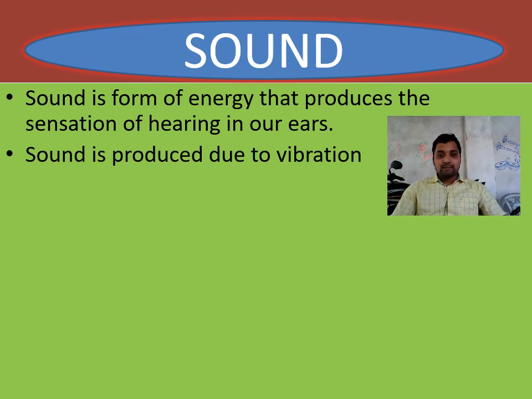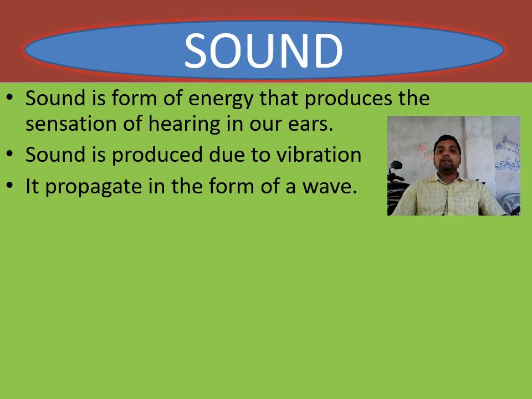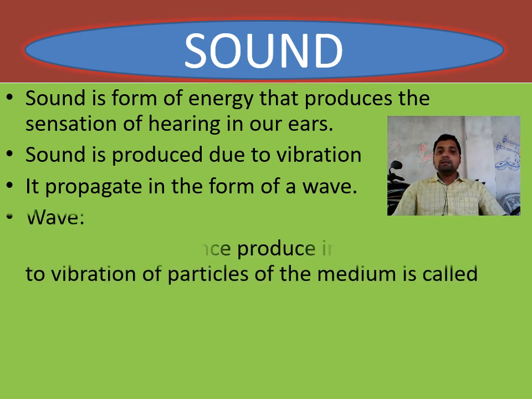So what does wave mean? A wave is actually a disturbance produced in the medium. When the particles of the medium are disturbed, when they move from their mean position, we get the wave. Why is it produced? Due to vibration. What is vibration? The to and fro movement of a particle about its mean position is called vibration. Because of this vibration, all the particles of the medium are disturbed, and because of this disturbance we get the vibration in the form of an energy called sound.